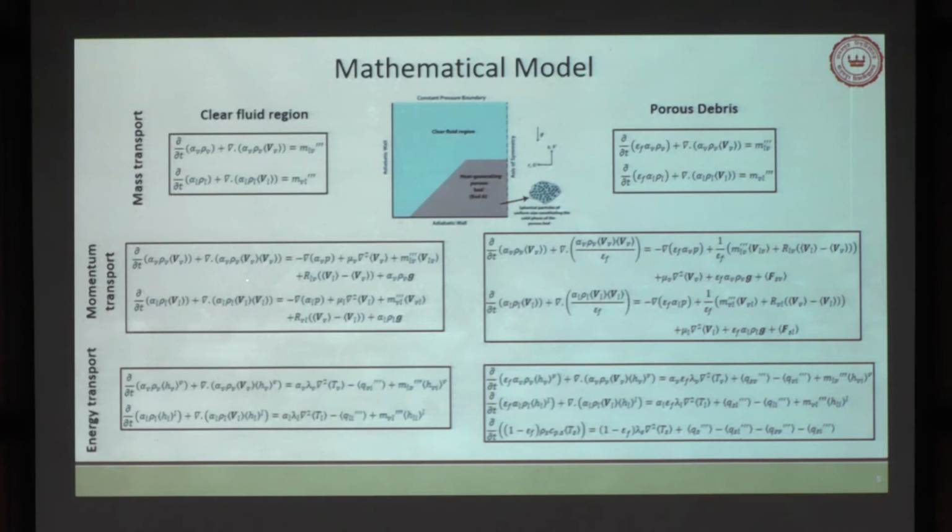And accordingly, if you look at the momentum transport, you can have certain terms. One is your momentum transfer from one phase to the other phase, that means liquid to vapor. That is related with the mass transport with vaporization or condensation. And here you can have the interfacial drag between the two fluids. And this is the gravity term as well.